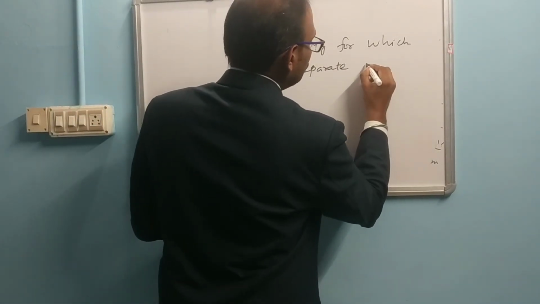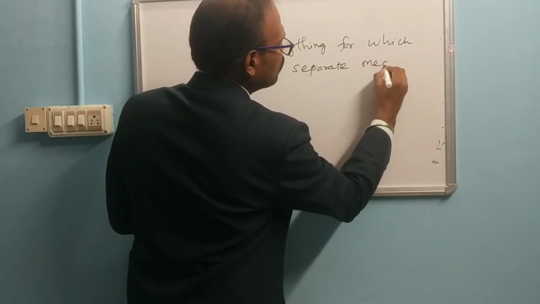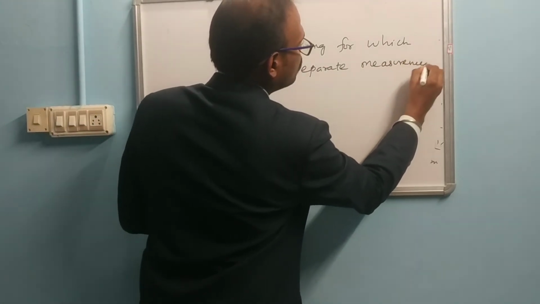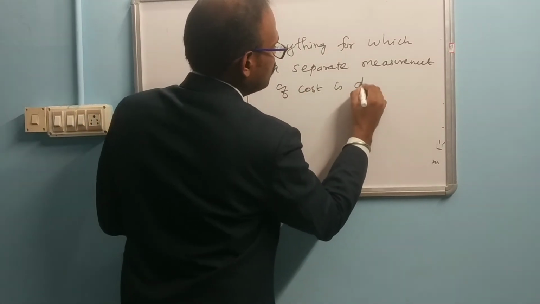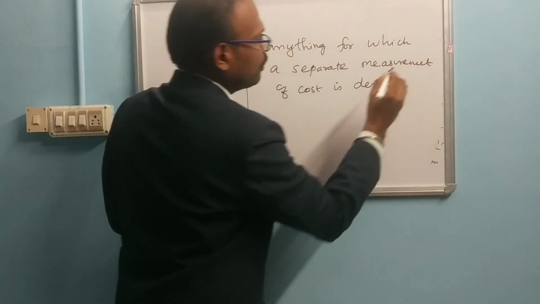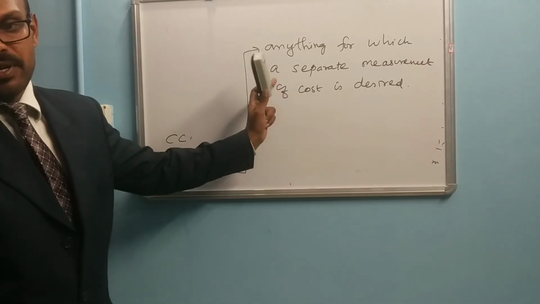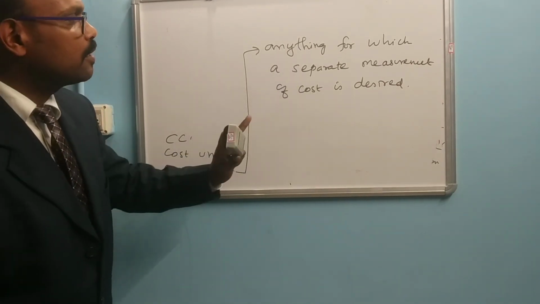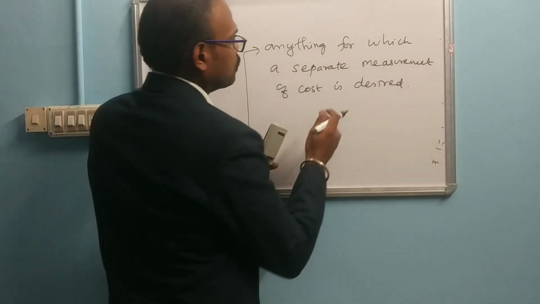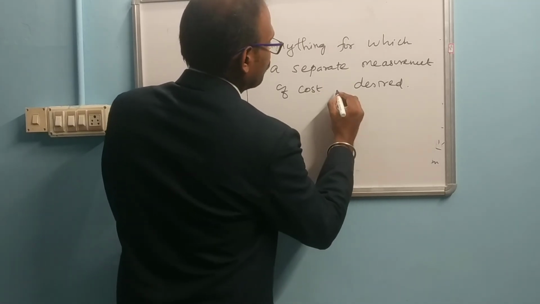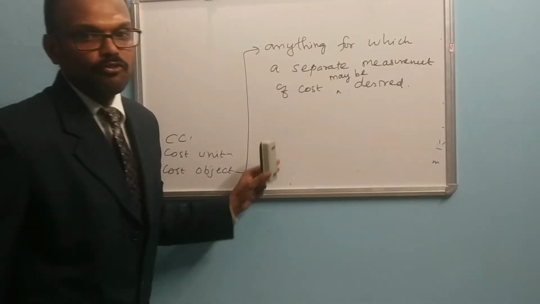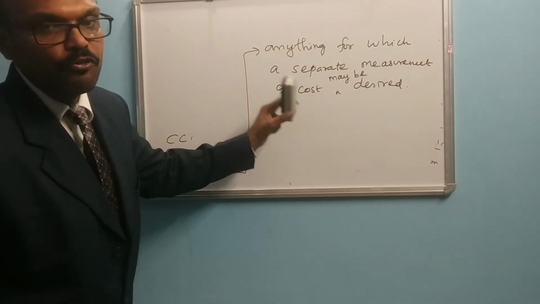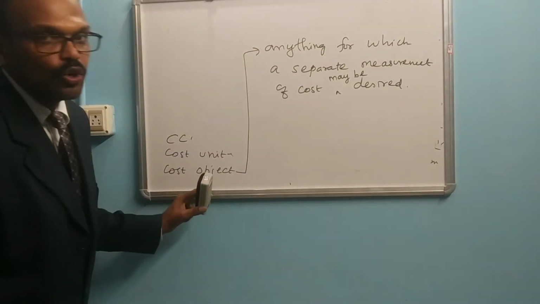A separate measurement of cost is desired or developed.